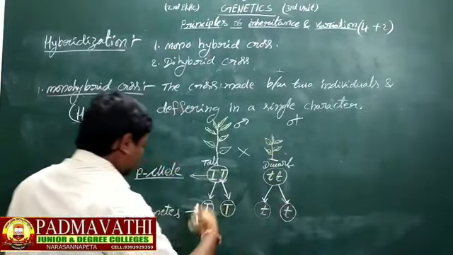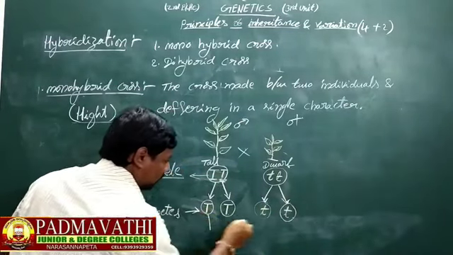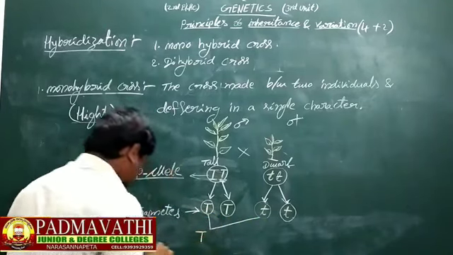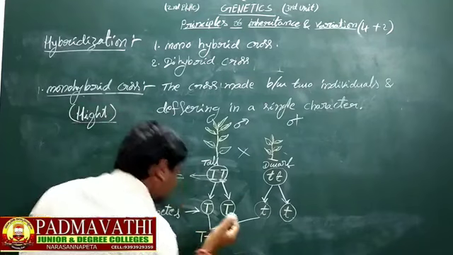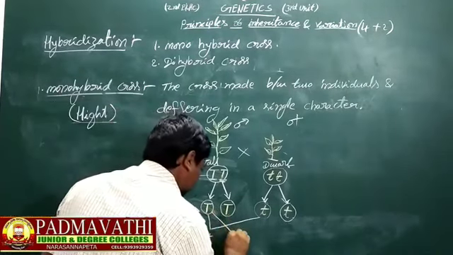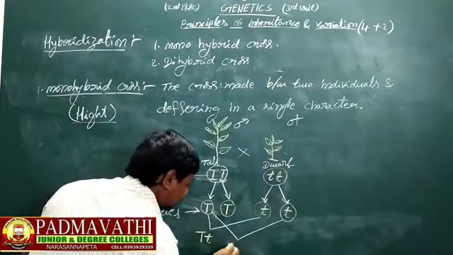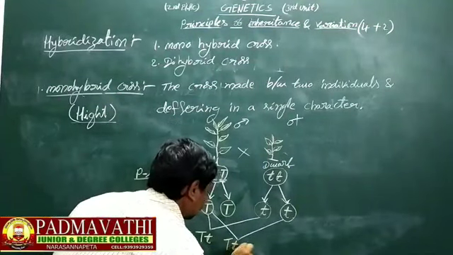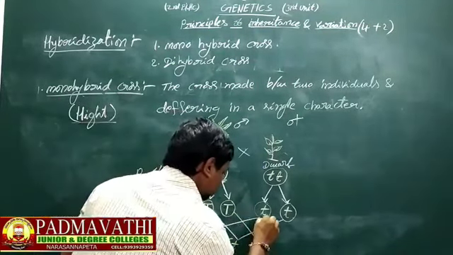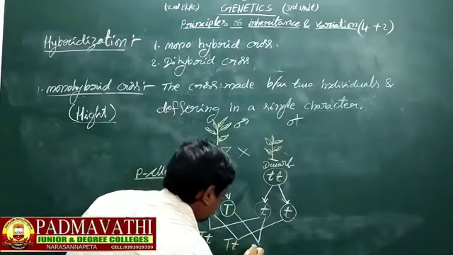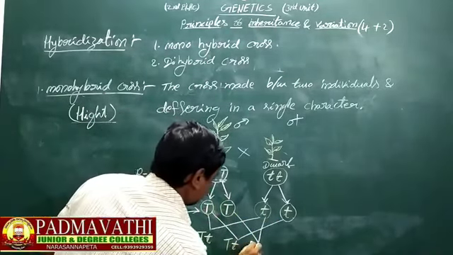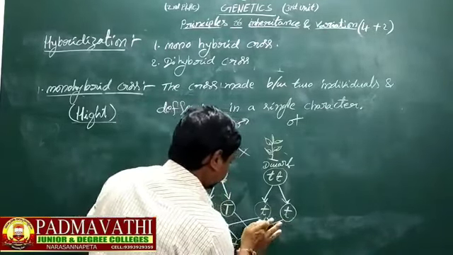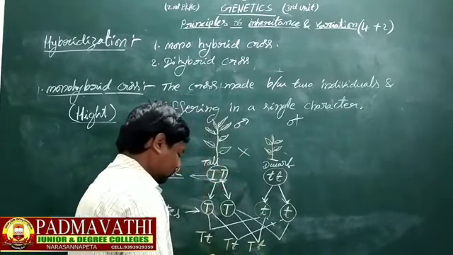Now these gametes fuse: big T with small t, big T with small t, big T with small t, and big T with small t.